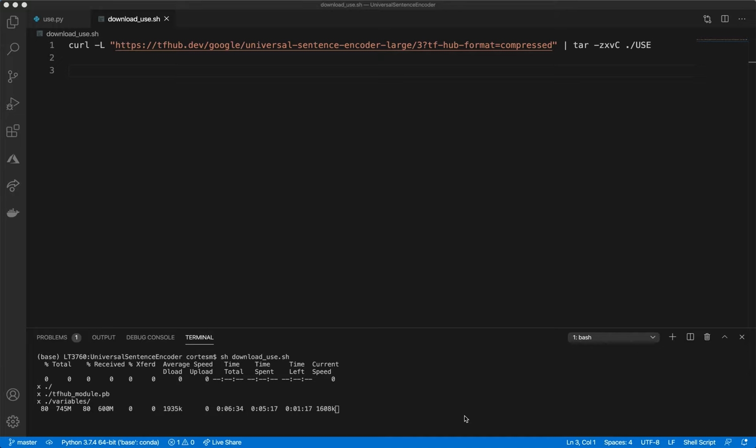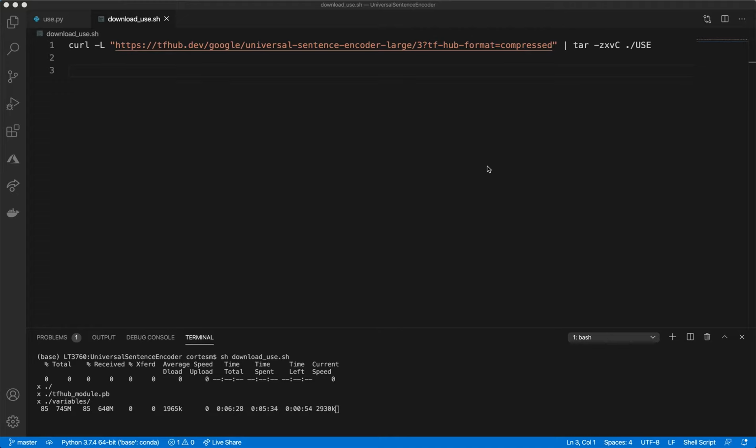So this is just one of the models that I'm showing here today. Again, it's the Universal Sentence Encoder. So everywhere you see USE, that's what it stands for, Universal Sentence Encoder. And so I have the code for this in my repo. You can see in the description.